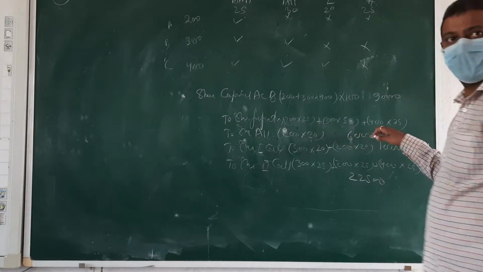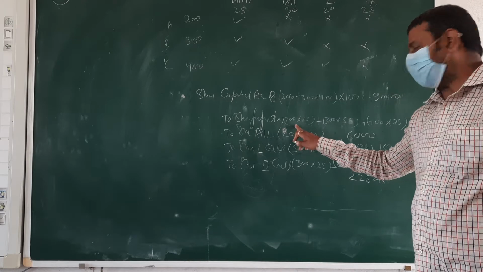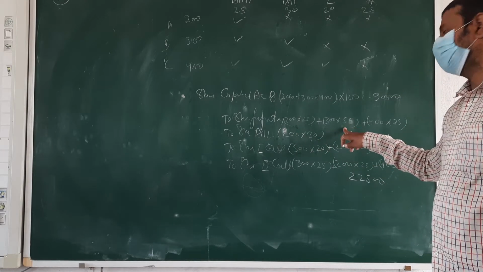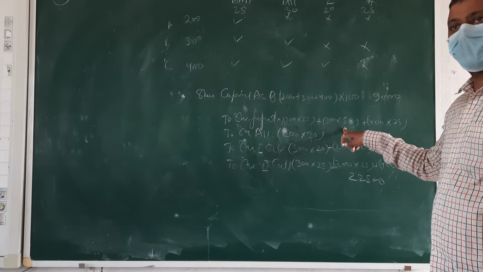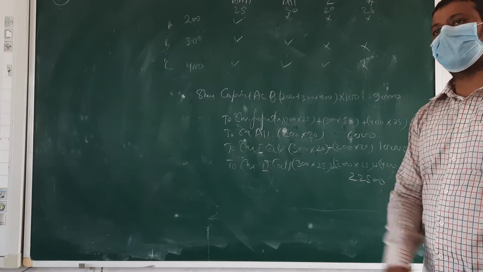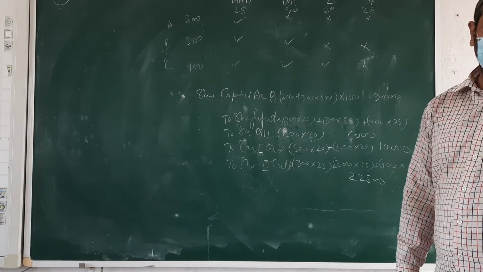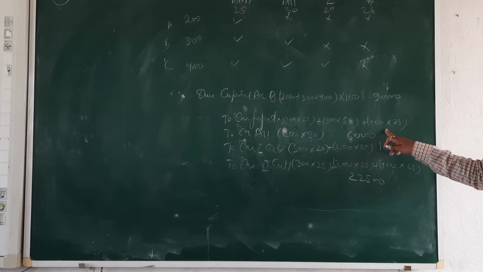Tell me this amount fast. Here 5,000. This 16,500. So 16,500 and 5,000 is 21,500. 21,500 into 30,000.